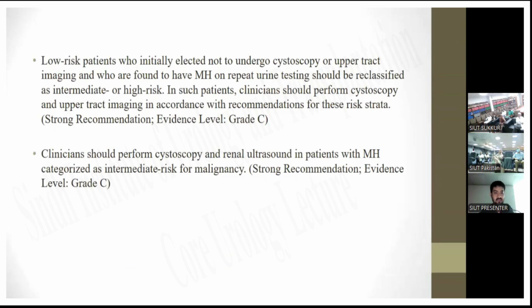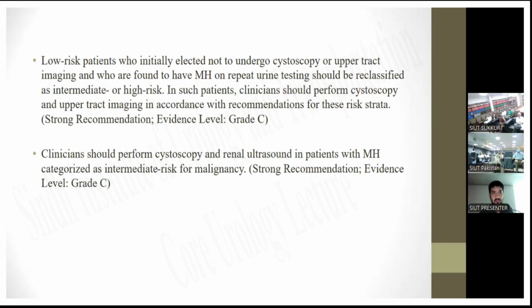Low risk patients who initially elected not to undergo cystoscopy or upper tract imaging, and who are found to have microscopic hematuria on repeat urine testing, should be reclassified as intermediate or high risk. In such patients, clinicians should perform cystoscopy and upper tract imaging in accordance with the recommendation for these risk stratifications.